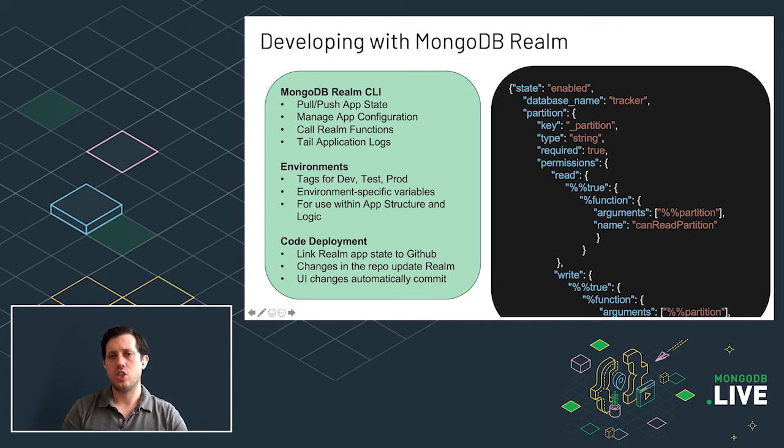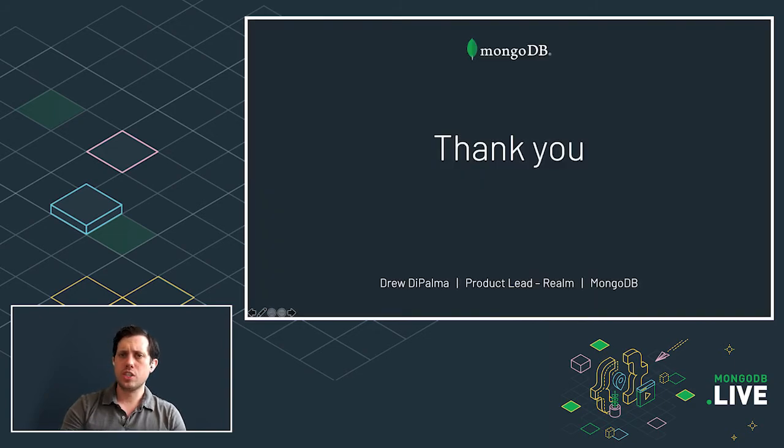So all these changes mean that you have a really holistic development experience regardless of which of the Realm services you're using. So hopefully this has been a really helpful overview of what's available within Realm, how you can actually use it to build better apps faster, regardless of whether you're building a mobile app and then thinking about how that data flows into the rest of your backend architecture, or just building APIs or triggers on top of your MongoDB data.